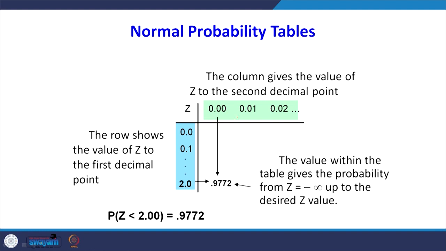If you want to know z 2.00, you have to look at row 2.00, and the corresponding area is this one. The rows show the value of z to the first decimal point, the columns give the value of z to the second decimal point. The value within the table gives the probability from z minus infinity up to the desired z value.